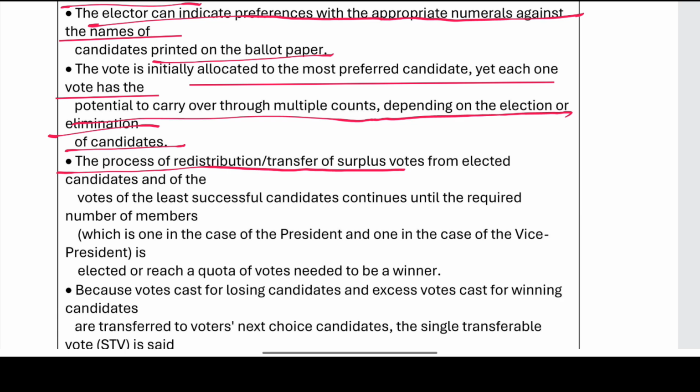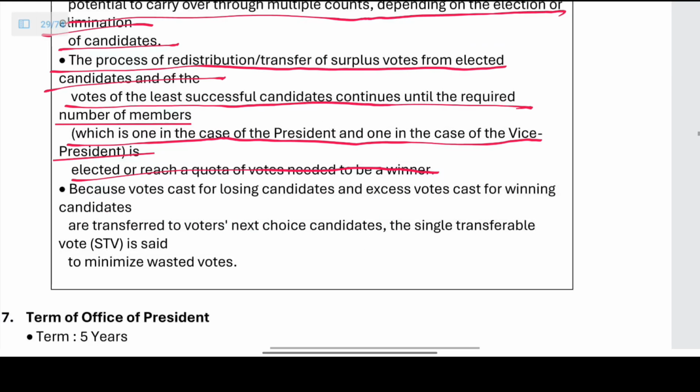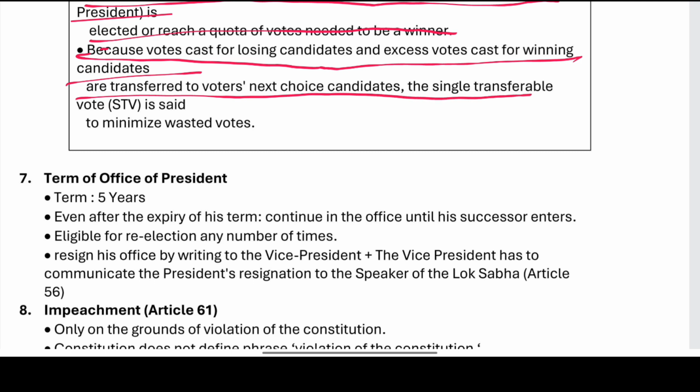The process of redistribution or transfer of the surplus votes from the elected candidates and of votes of the least successful candidates continues until the required number of members, which is one in the present case of the president and one in the case of the vice president, is elected or reaches a quota of votes required by a winner. Because votes cast for losing candidates and excess votes cast for winning candidates are transferred to voters' next choice candidates, the single transferable system is said to minimize wasted votes.